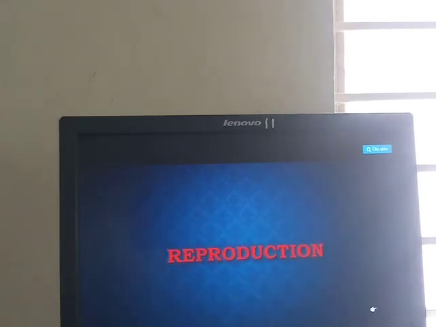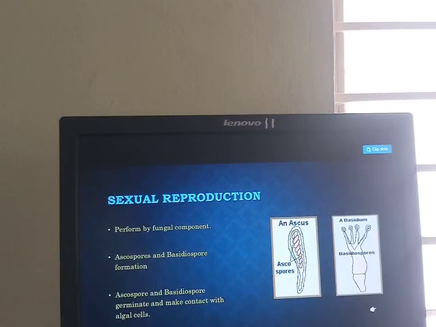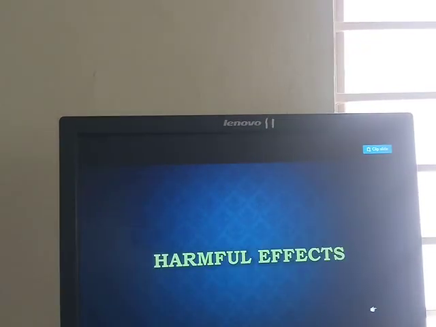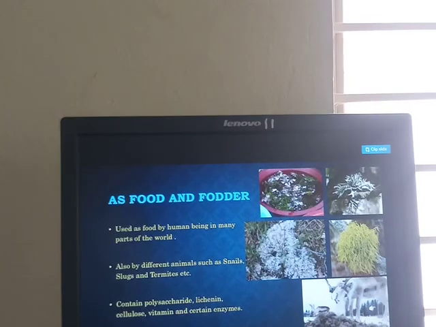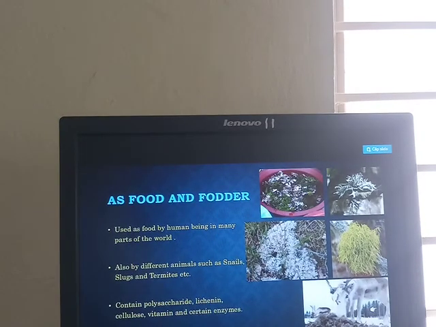Next one is reproduction. Reproduction is not mentioned in your syllabus. And next, move on to the economic importance of the lichens. Lichens are used as food and fodder. They are used as food by human beings in many parts of the world, and also by different animals such as snails, slugs and termites, and contain polysaccharide, lignin, cellulose, vitamins and certain enzymes.